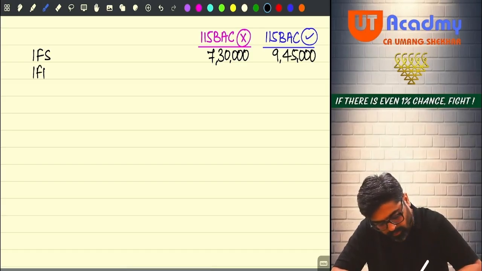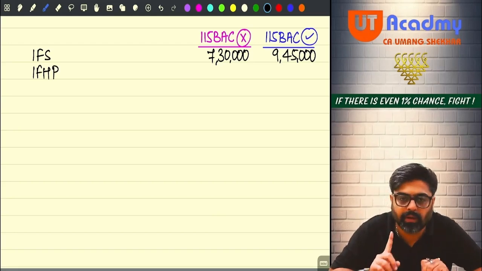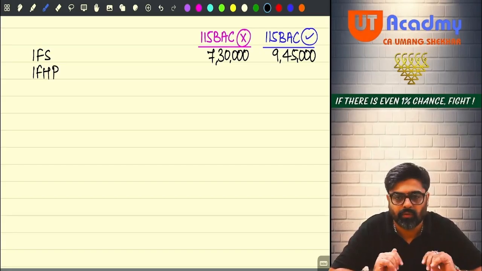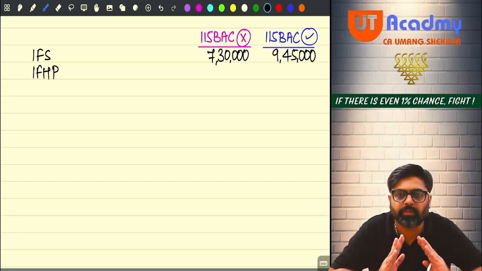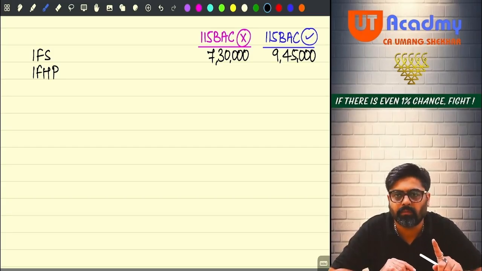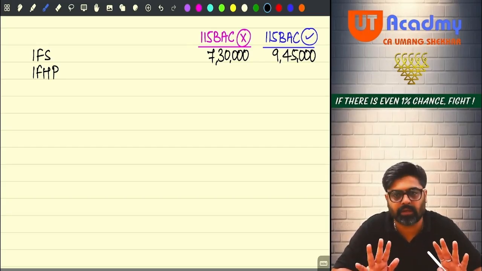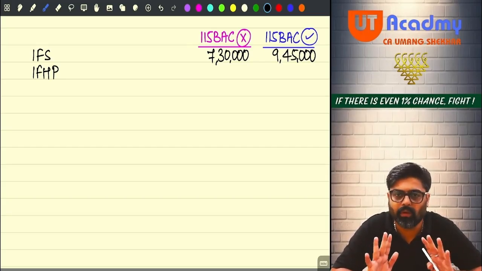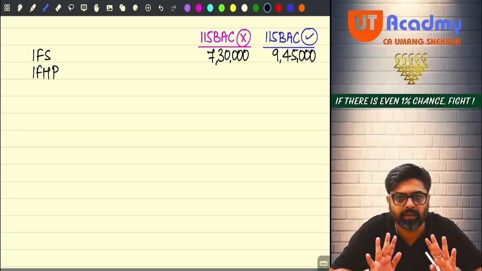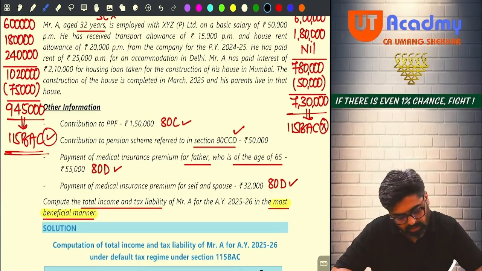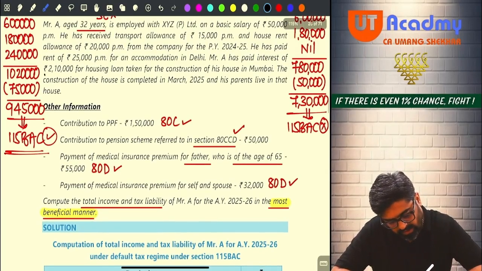Income from house property. There is only one house property, which is constructed this year. Okay. So for this year, the house property is SOP. See, even if the ownership of the house property is only 1 month, do you have a house property in this year? Yes. So the entire year's interest which you have paid will be allowed as a deduction in this year only. Yes or no? So how much is the interest? 2,10,000. 2,10,000 is the interest, no? Given in the question. See, 2,10,000.